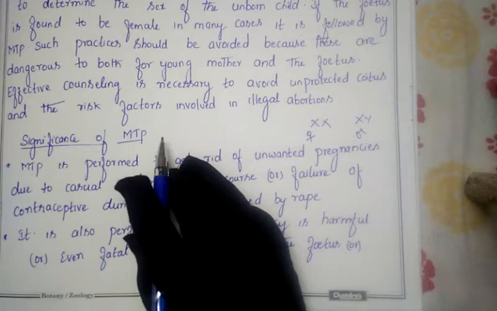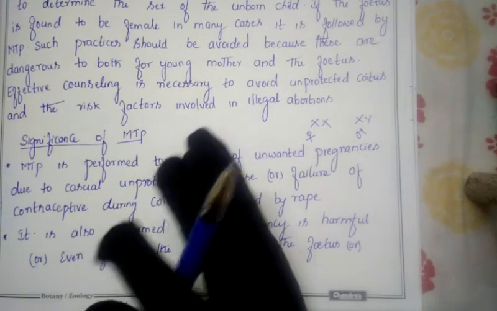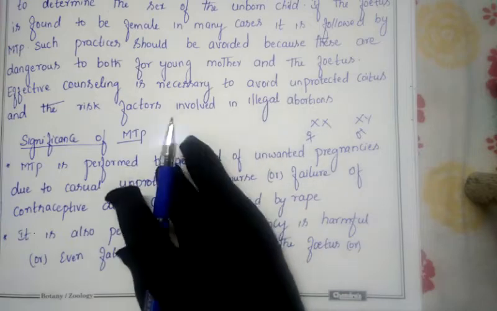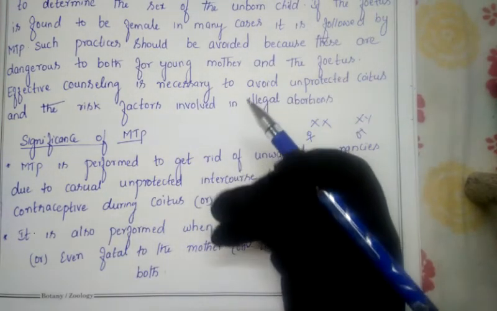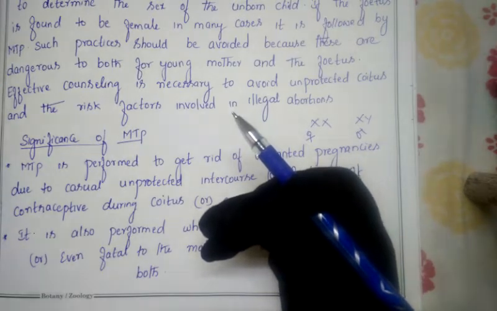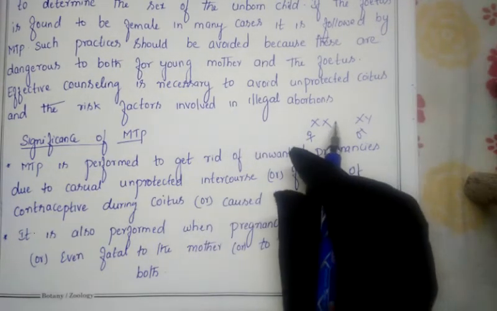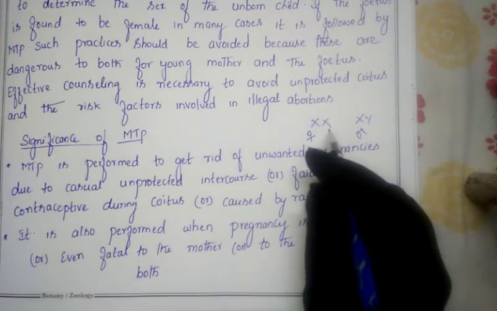How is amniocentesis done? When the baby is in the womb of the mother, the fetus or embryo is surrounded by amniotic fluid. The doctors or gynecologists remove that fluid, which contains the chromosome number. By seeing that, they tell whether it is a male or a female in the womb of the mother. That process we call amniocentesis.